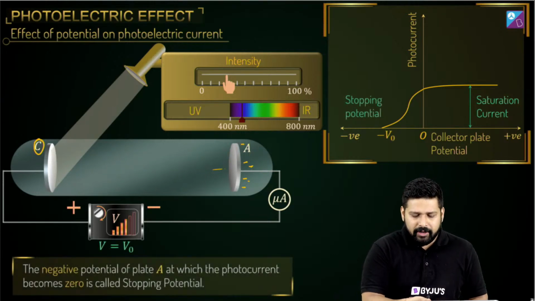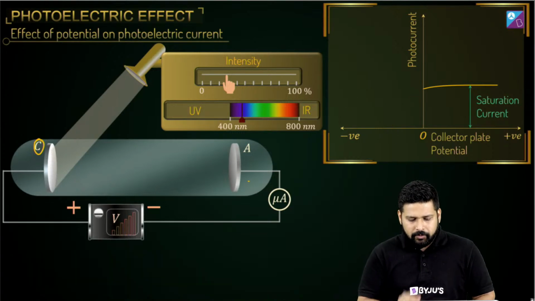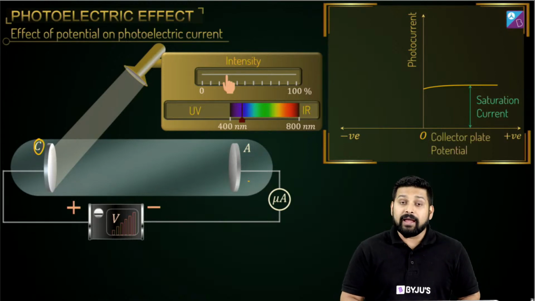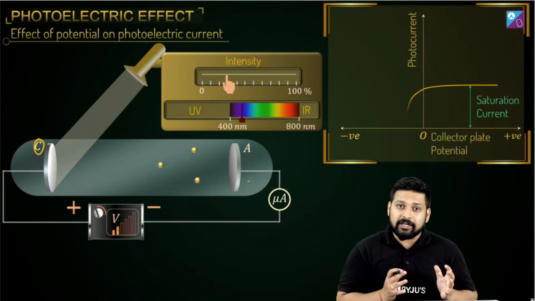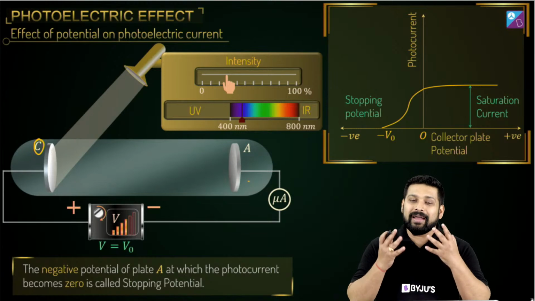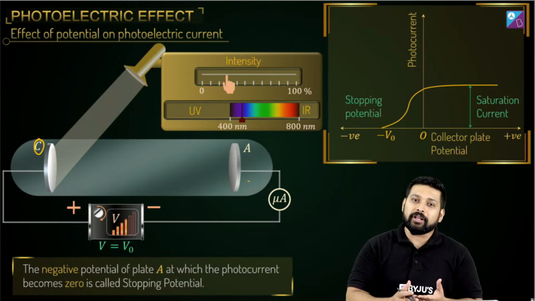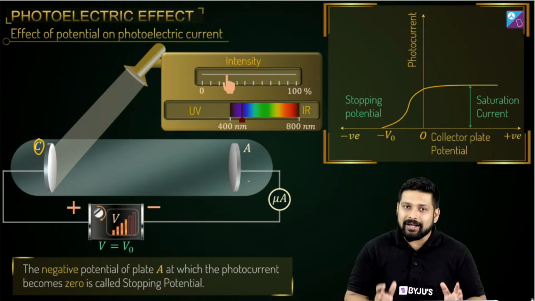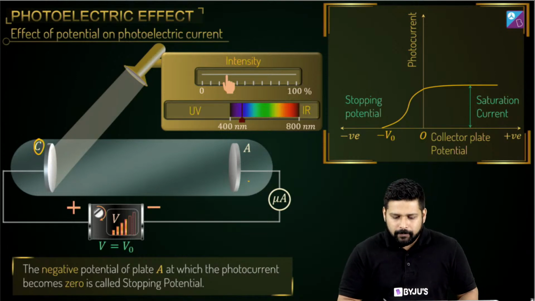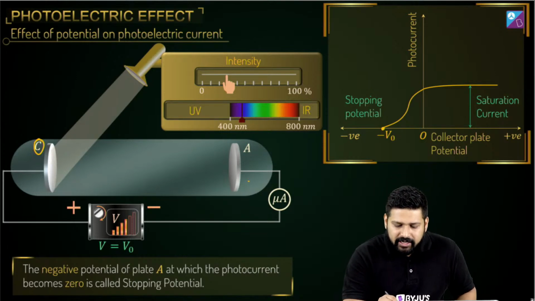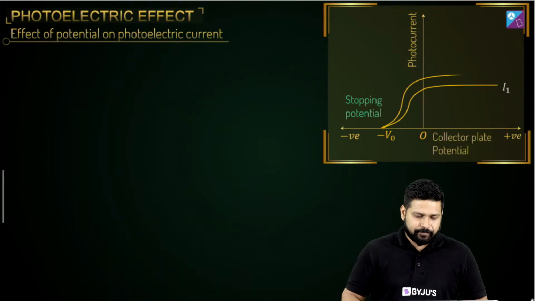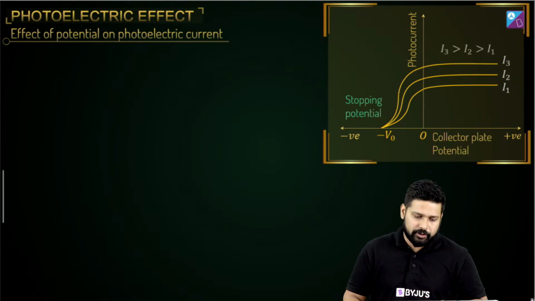So you go on increasing this, and you can see what happens. The electrons start suffering a repulsion, and I want to show you one more time with the animation what happened. Now you see, you change the terminal, and as the electrons start coming, they suffer repulsion, and there comes a point where even the maximum energy electrons are not able to reach point A, and at that point the current stops, and we call this the stopping potential. Cool. So as you can see, we apply this negative potential, and there comes a point where you have this stopping potential.